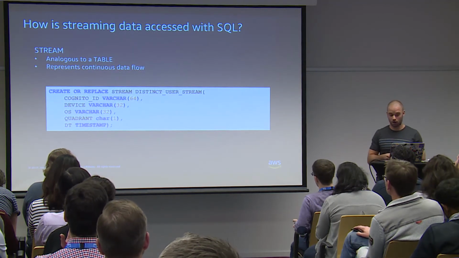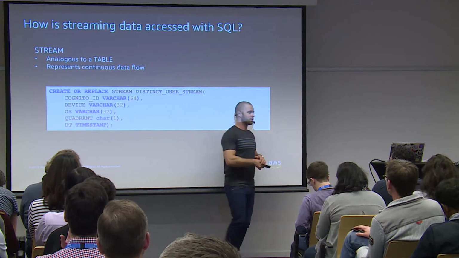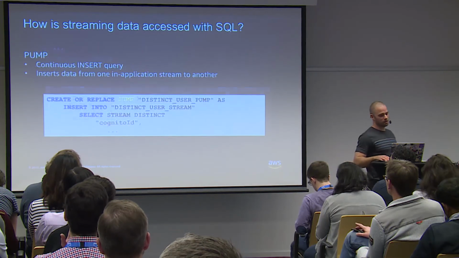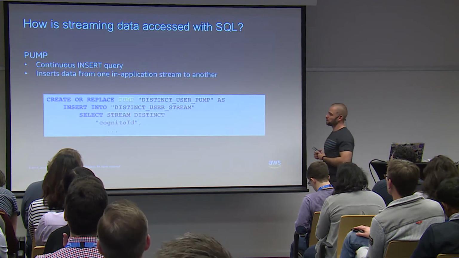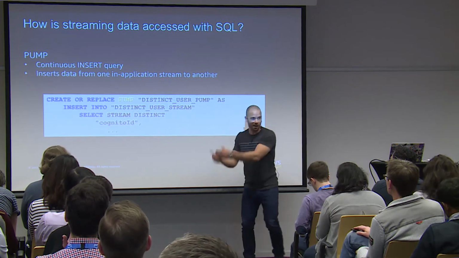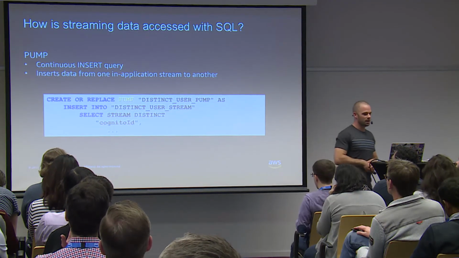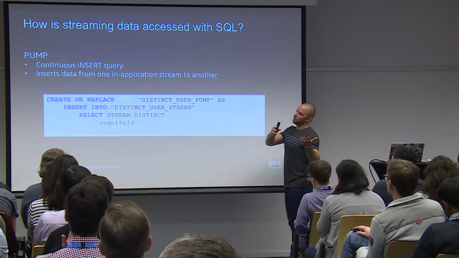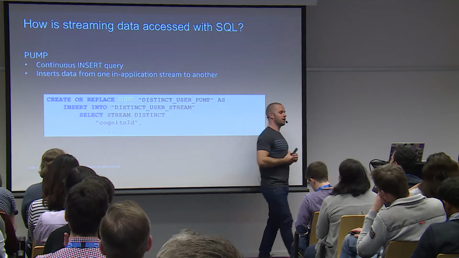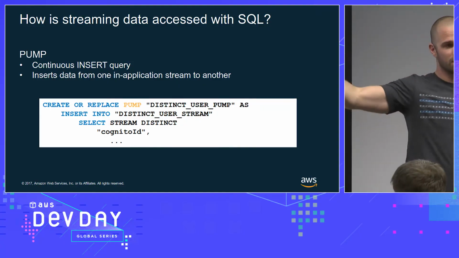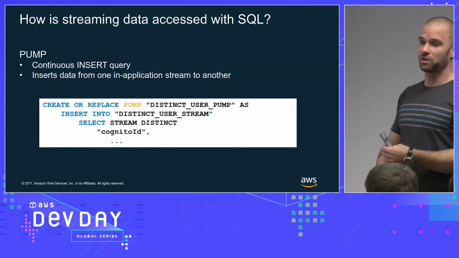Then you define the parameters that you want to access, very similar to how you would create a database. And then you create a pump. A pump simply takes the data and puts it there, exactly what a pump does: takes water from one place and puts it in another. And this does the same. It takes data from the table on the stream and then pushes it into another distinct table. So you can create lots of different cascading pumps, each of those pumps doing some data transformation.